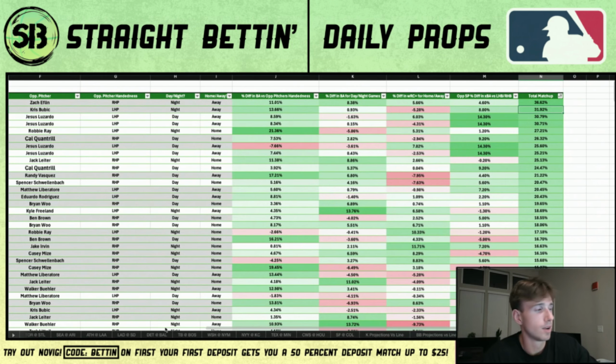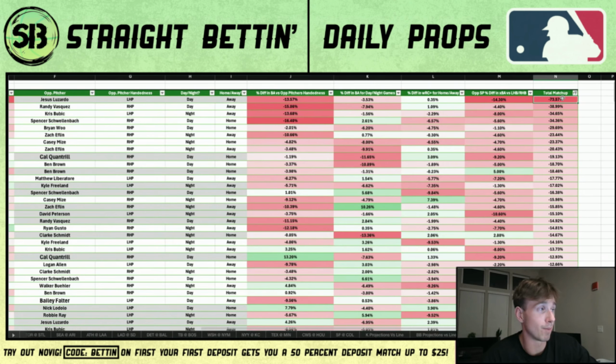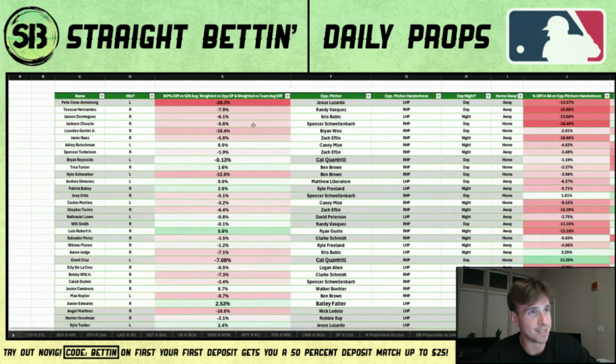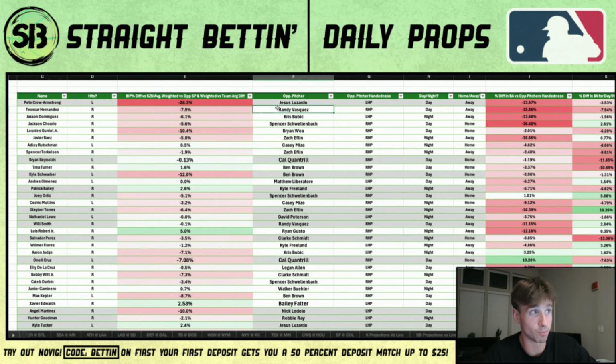So yeah. All right. Now if we flip this, right, we go by ascending. There's a minus 73% here, if you guys can see that in the top right corner. It is Pete Crow-Armstrong, and he's going up against Jesus Luzardo, right? And then as we just saw on the other side, there were some really green ones of righties going up against Jesus Luzardo. So let's quick check this out.